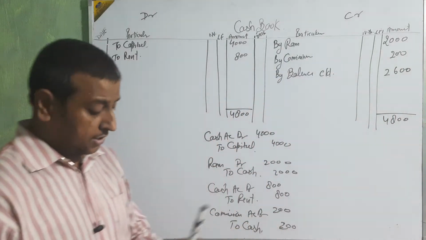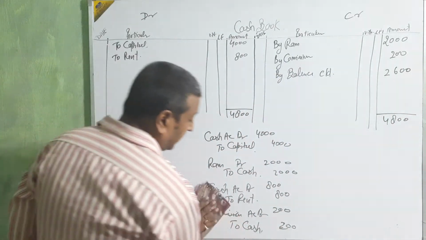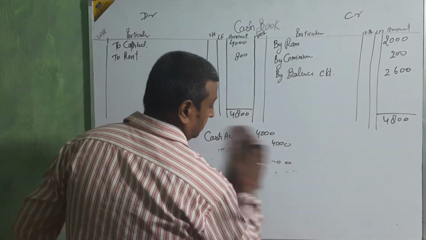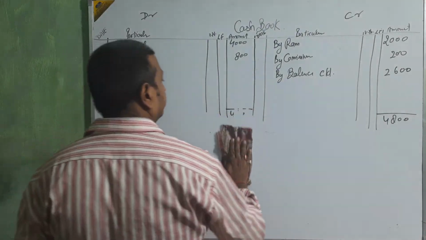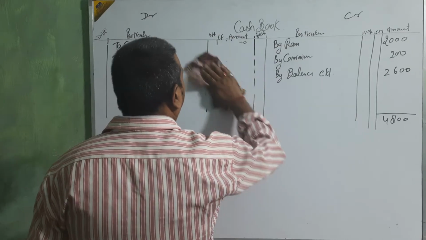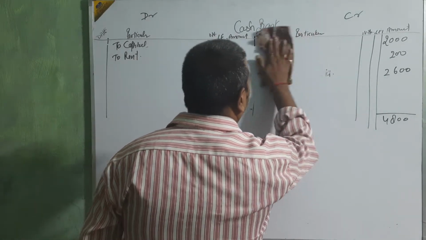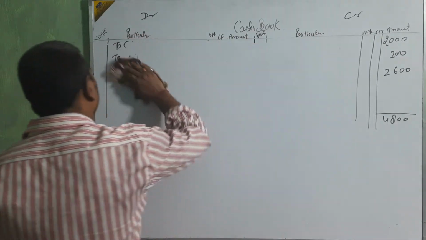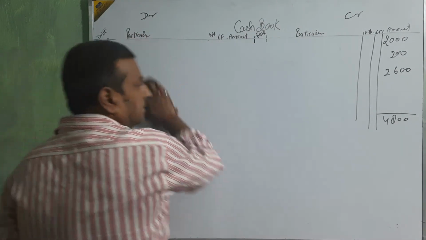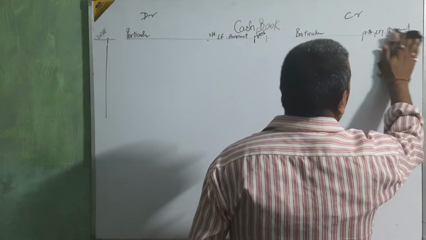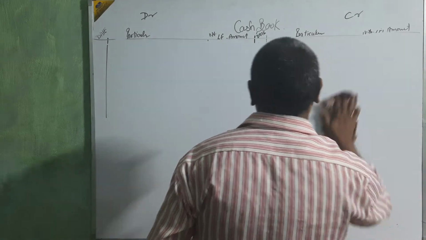Okay beta? Now I am going to the double column cash book. Just see how to maintain the double column cash book.